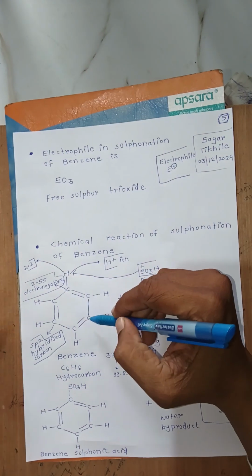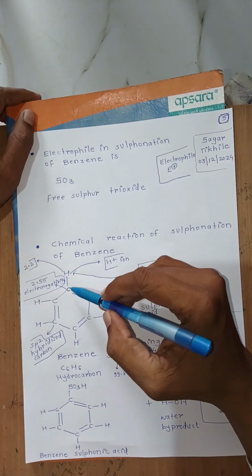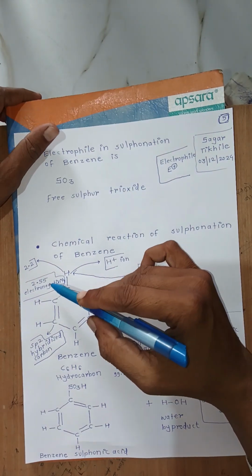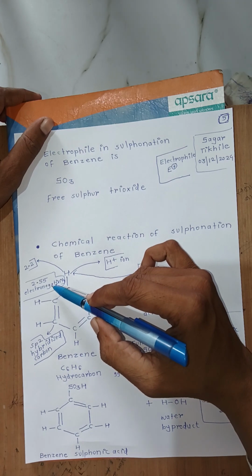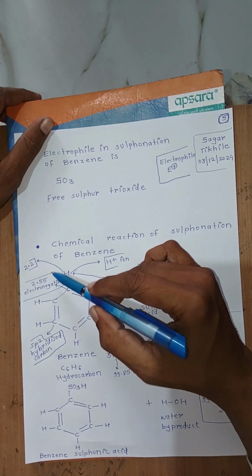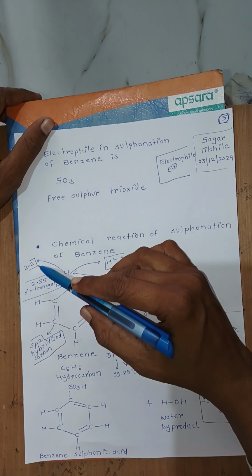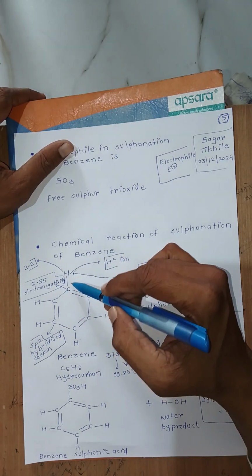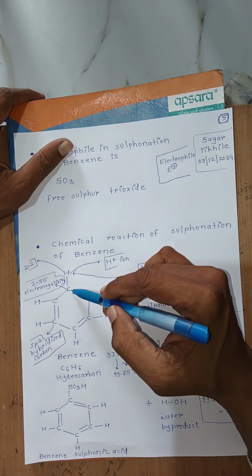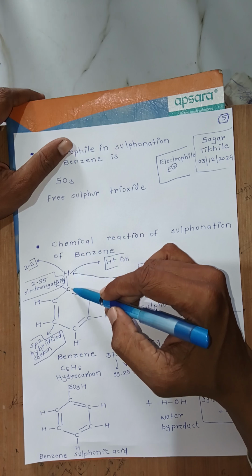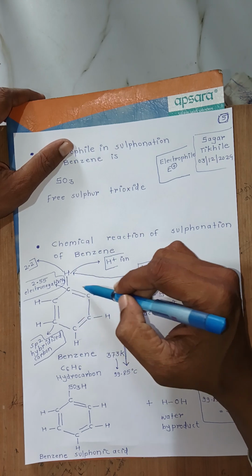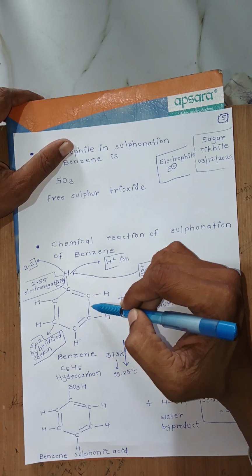Now we know in benzene the carbon electronegativity is 2.55 and the electronegativity of hydrogen is 2.2, which means the electronegativity of carbon is more compared with hydrogen. All the carbons in benzene are sp2 hybridized.